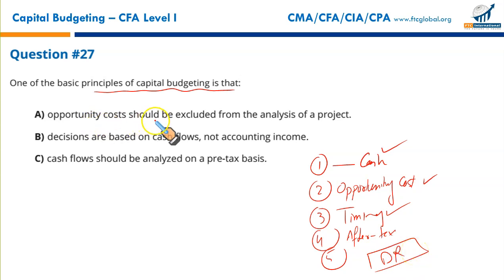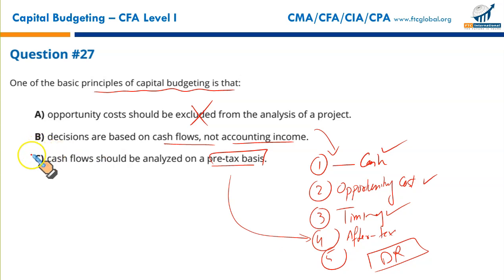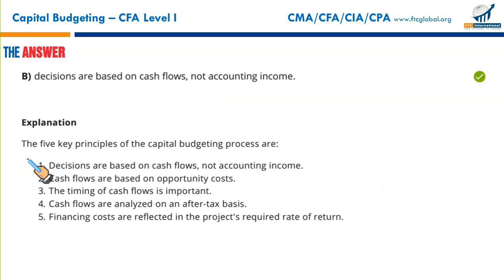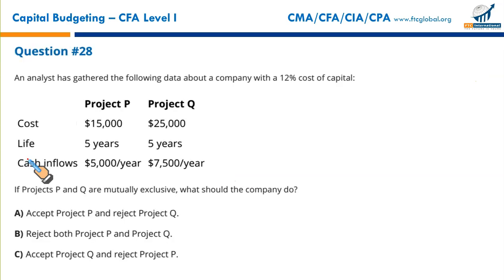So opportunity cost should be excluded. No, we have just seen opportunity cost should be considered. Decisions are based on cash flows, not accounting income. Yes, that is the first principle. Cash flows should be analyzed on a pre-tax basis. No, cash flows must be analyzed on an after-tax basis. So that makes only B the correct option. And B it is. Next.